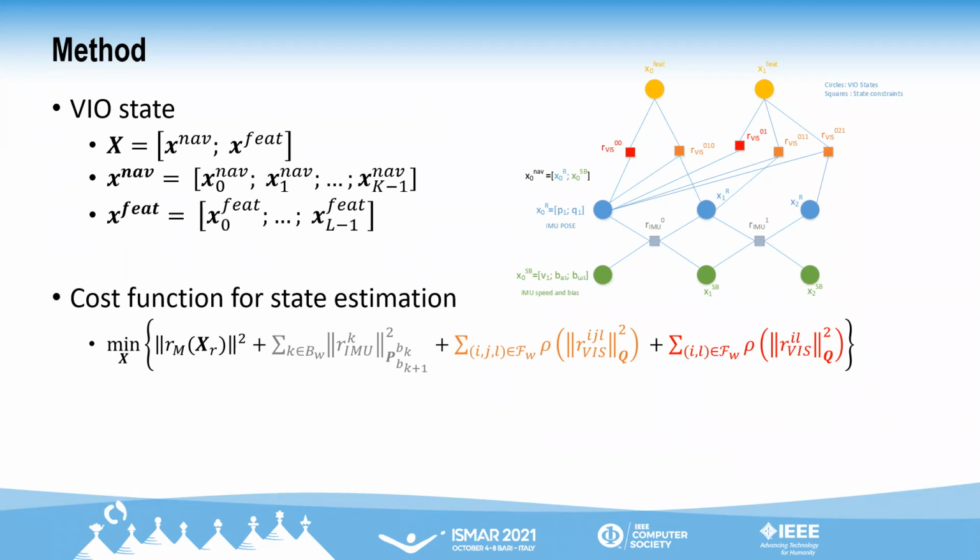The cost function has four components. First is the prior for the state from previous marginalization. Second is the IMU residue generated from IMU pre-integration. These two residue blocks are computed using the same strategy as explained in VINS-Mono. The third component is the 3D vision residue, which is computed using the 3D landmark estimated for the non-anchor frame using the VIO state.